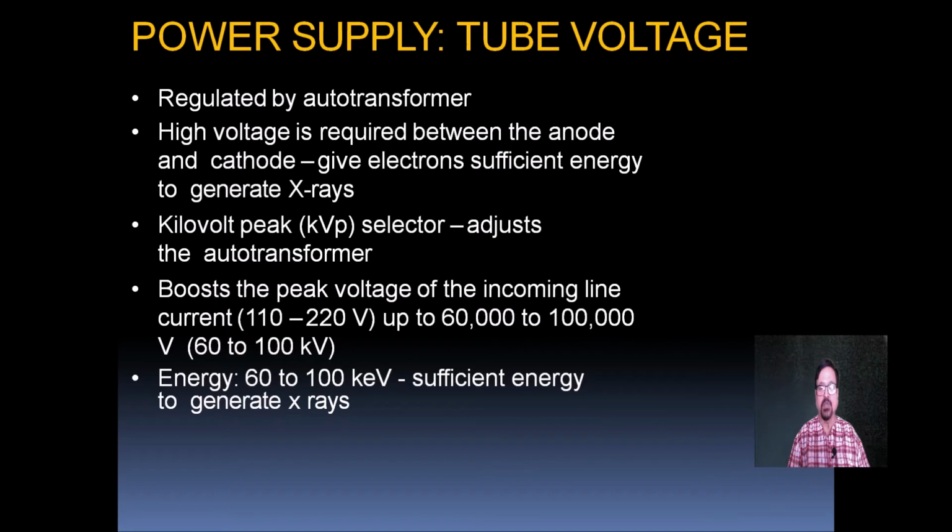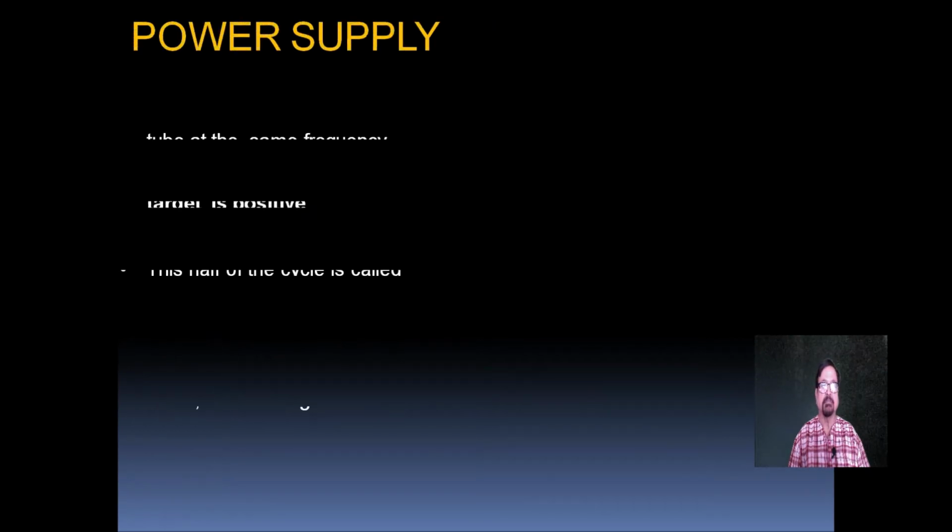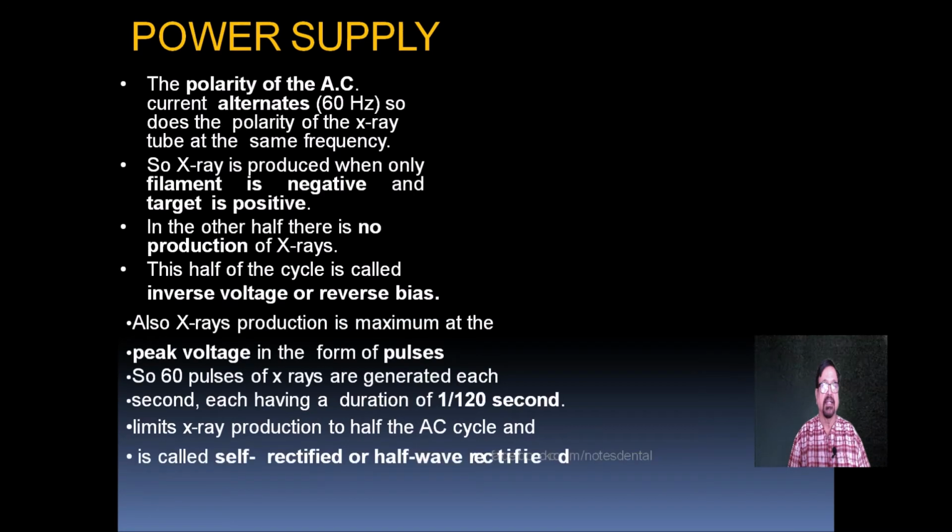Here we are using 220 volts, which is converted into 60 kV to 100 kV. Now this energy, 60 kV to 100 kV, is sufficient to generate X-rays and to radiograph different parts. Now polarity of AC is usually alternating current, so does the polarity of the X-ray tube, at the same frequency.